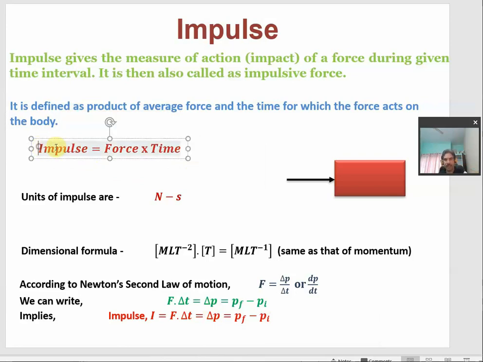And from here we can also define the unit of the impulse, which is in terms of force into time. Force has the unit of Newton and time has the unit second. So, it is the Newton second. This is the picture which you can understand. Here is an object which is acted upon by some force. This force is acting for some time t, just like the driver applies some brake for some time, right. So, what impact that braking force has caused during that time interval, this is called impulse. How much impulse can a force give? It is simply the measure of the action, or we can say the impact of the force.